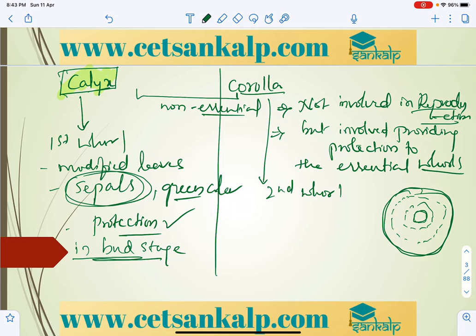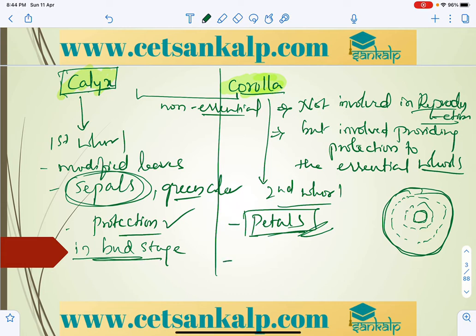So the floral parts are arranged in the form of whorls. The second whorl is the term used to represent the collection of petals. The term used to represent the collection of petals is called corolla.